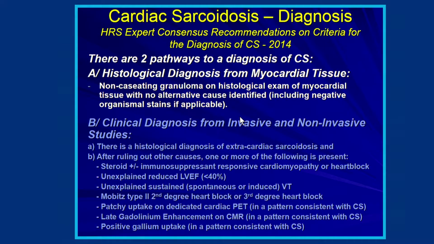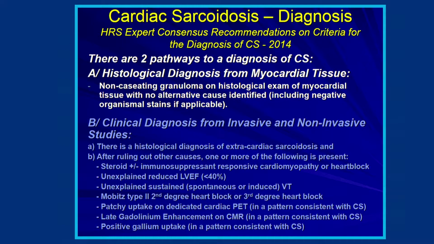So how do we diagnose it? There are various diagnostic criteria, but the one that's come to the fore most recently is the Heart Rhythm Society consensus recommendations that came out in 2014. They put forward 2 pathways to the diagnosis of cardiac sarcoid. Path A is the preferred but rarely taken path, which is a histological tissue diagnosis from the heart